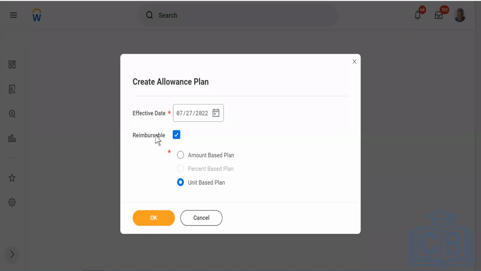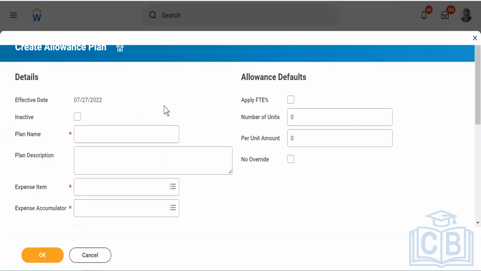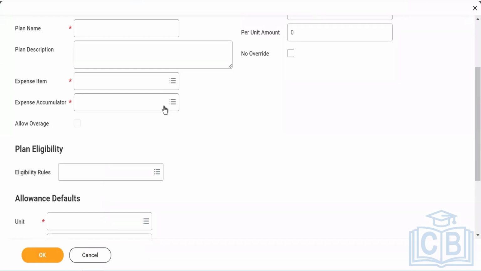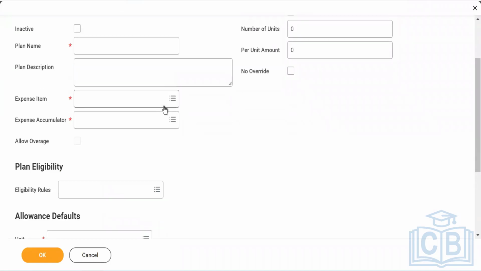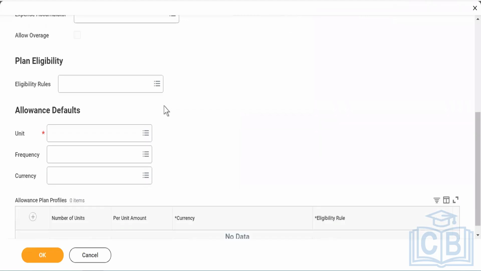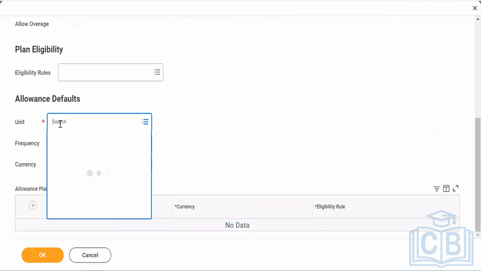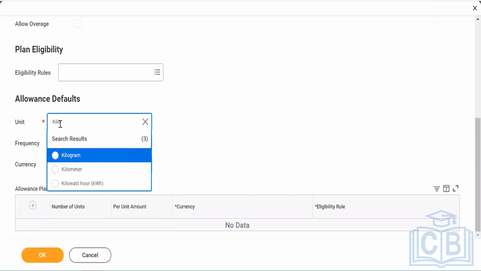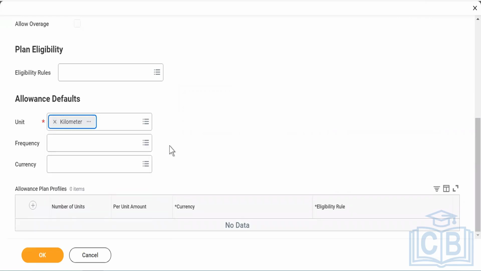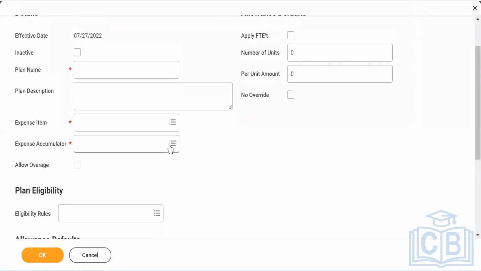Okay, so let's say I am putting a reimbursable allowance which is unit based. Now what is unit based? Which means there is something to measure, then only I can actually go ahead and do it. Fuel expense, per kilometer expense. So here I can mention that, by kilometer. Then in that, let's say fuel reimbursement.